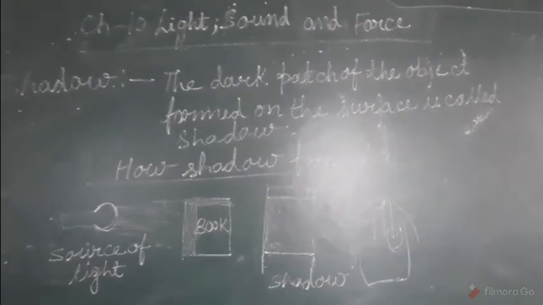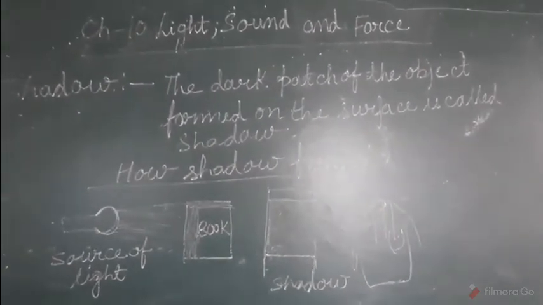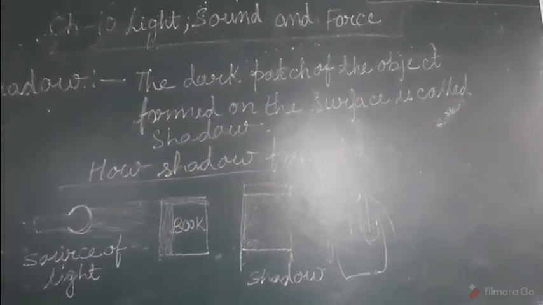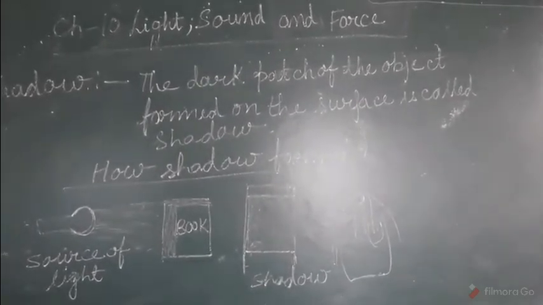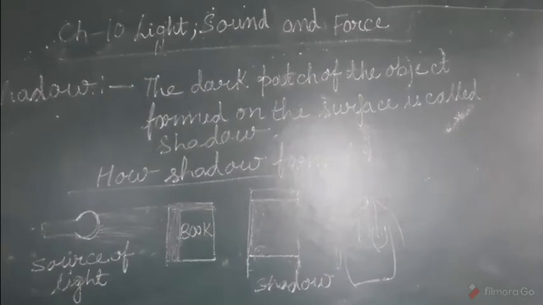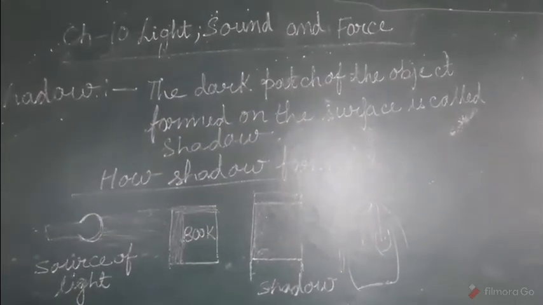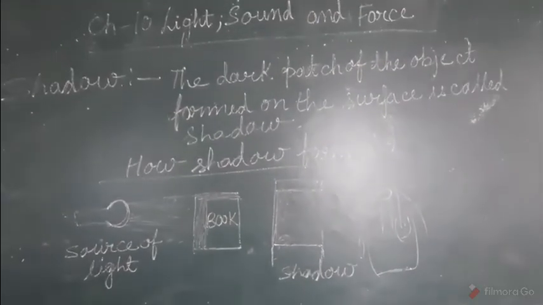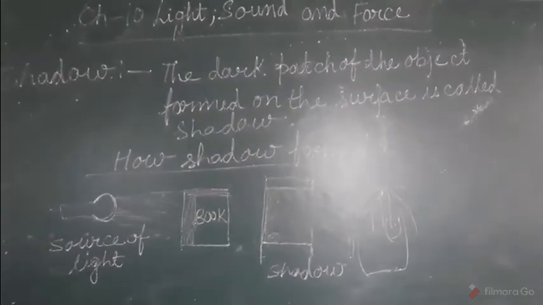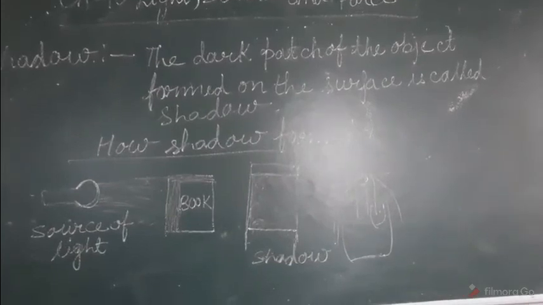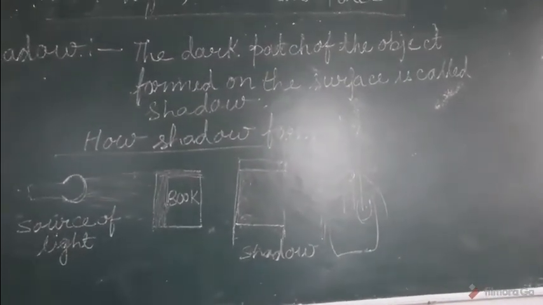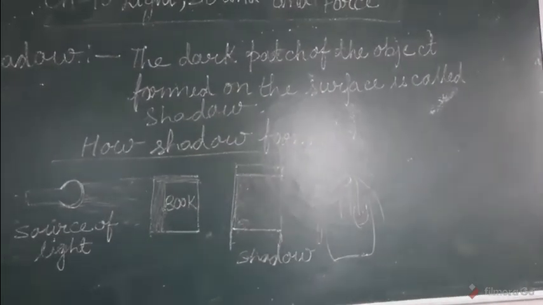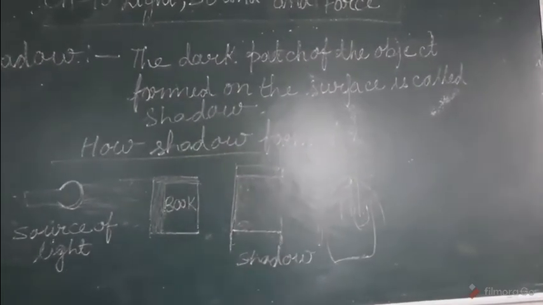So students, what have we learned? What is shadow? Shadow is the dark colored patch formed on any surface when any object blocks the way of light. The dark patch of that object is formed on the surface, and this dark patch is called shadow.